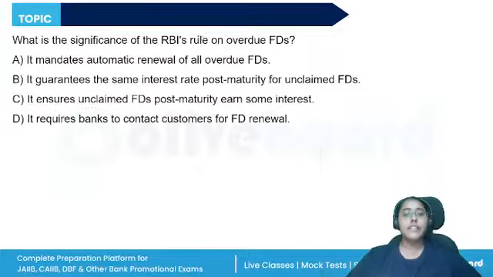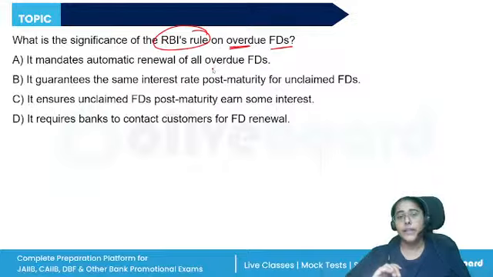What is the significance of RBI's rule on overdue FD? Overdue FD means it remains unclaimed. The time period has lapsed, the account has matured, but no one comes to claim it. So, what will be the impact? It mandates automatic renewal of the overdue FD. It guarantees the same interest rate post maturity. It ensures unclaimed FD post maturity earns some interest. It requires the banks to contact customers for the FD renewal.